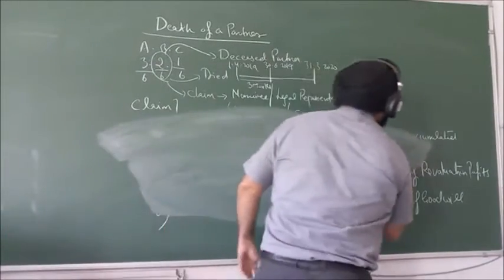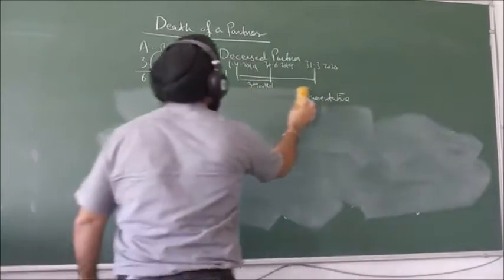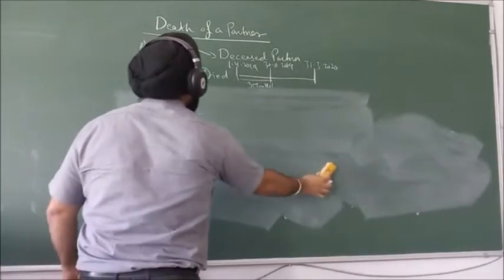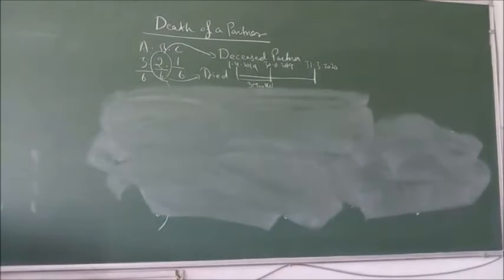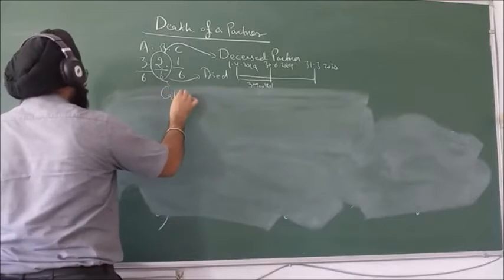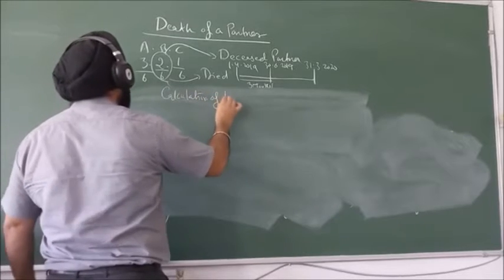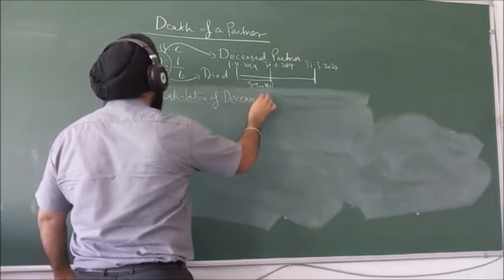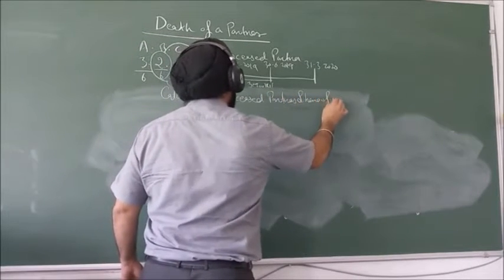How to calculate his share of profit. Calculation of the deceased partner's share of profit.